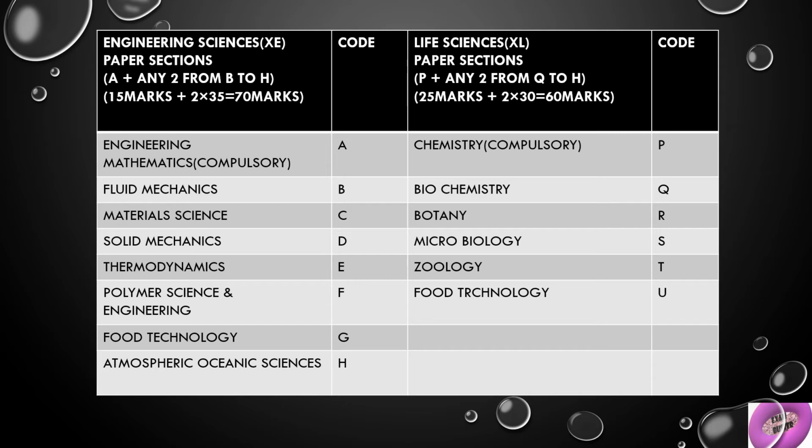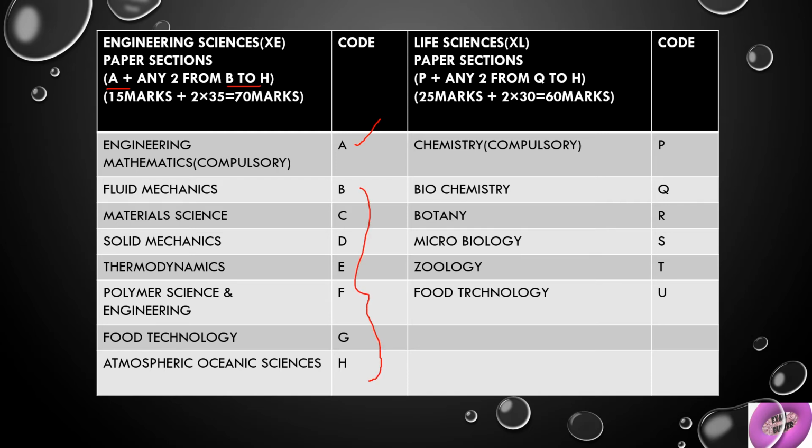And again, after the courses mentioned above, we have three categories: XE, XL and so on. First, let us see XE. XE stands for engineering sciences, and here the paper pattern is section A plus any two from sections B to H. A is compulsory, and from B to H you need to select two subjects.